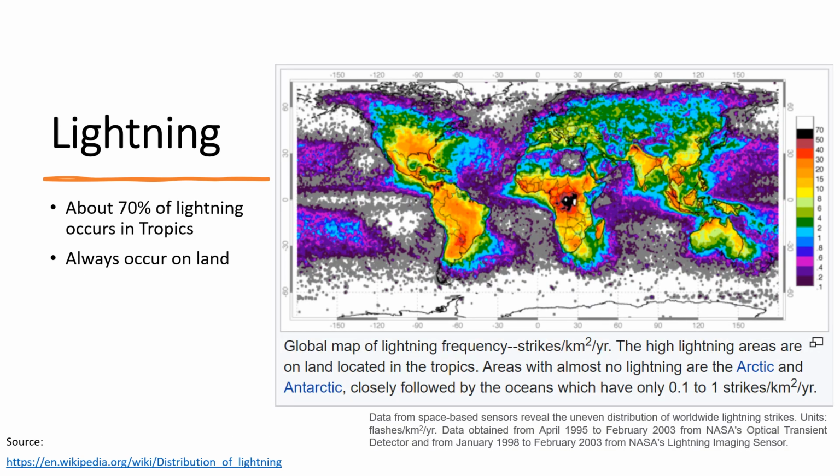Another collected data is a global map of lightning frequency. It summarized that about 70% of the lightning occurs in the tropics, and most of the lightning occurs on land.